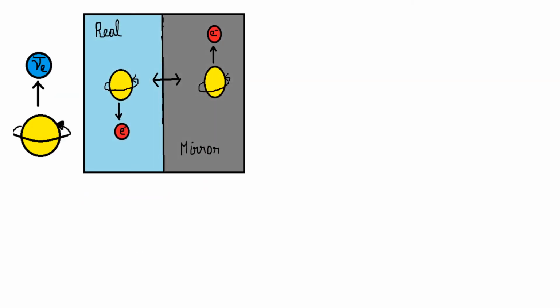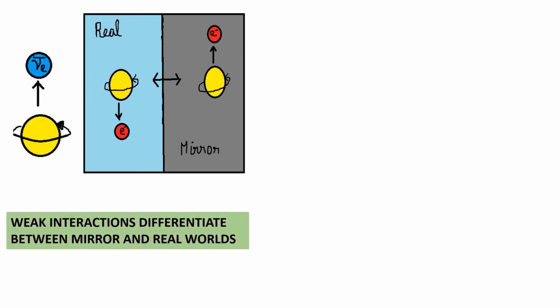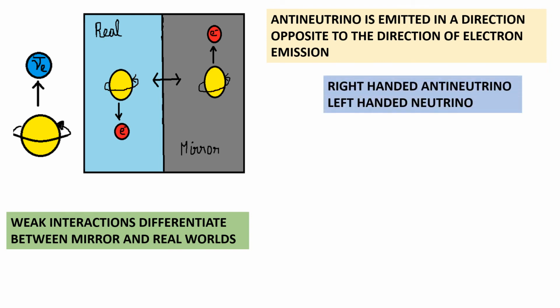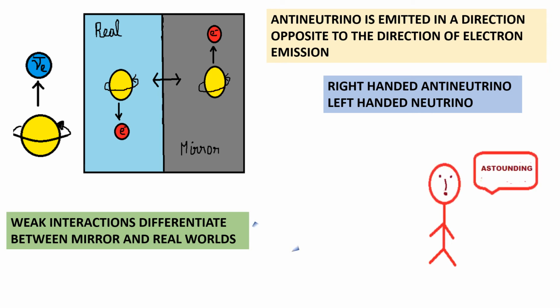In the real world, the electrons are emitted opposite to the direction of the nuclear spin. So under parity transformation, electrons would be emitted along the spin direction. So this clearly shows that the weak interaction differentiates between the mirror and the real worlds. In order to balance the momentum, we see that the antineutrinos are always emitted in a direction opposite to that of the electron emission. So we observe them to be emitted along the nuclear spin. So all the antineutrinos are right-handed and the neutrinos are left-handed. This was such an astounding result, which proved that parity is violated in weak interactions.